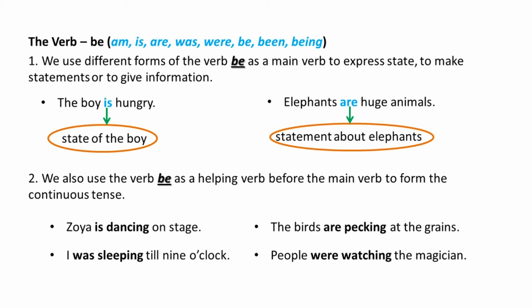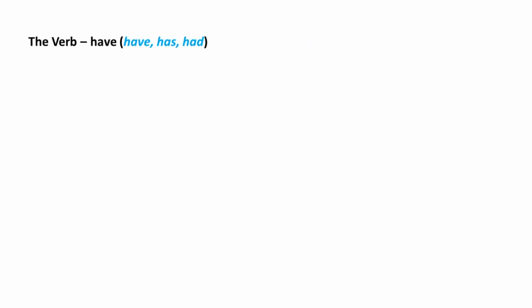In these examples, the forms of the verb be, that is, are, was, and were, have been used as helping verbs before the main verbs dancing, pecking, sleeping and watching to form the continuous tenses. So once again, remember, we can use different forms of verb be as main verb as well as helping verbs. Now let us go to the verb have.